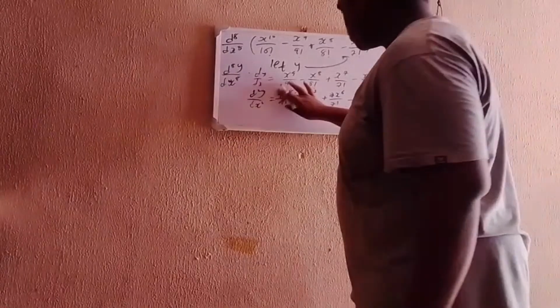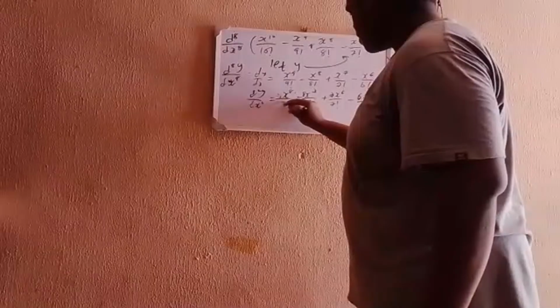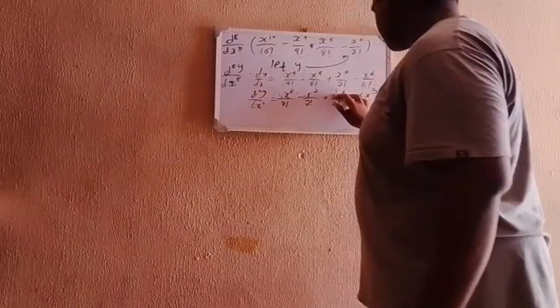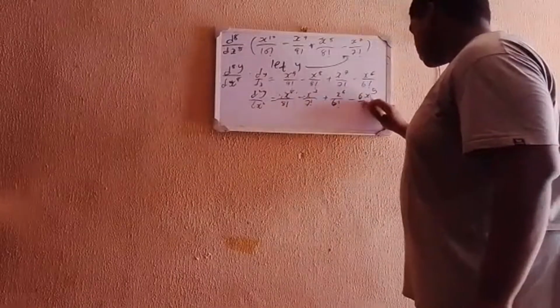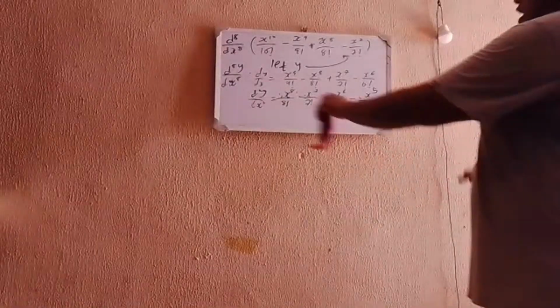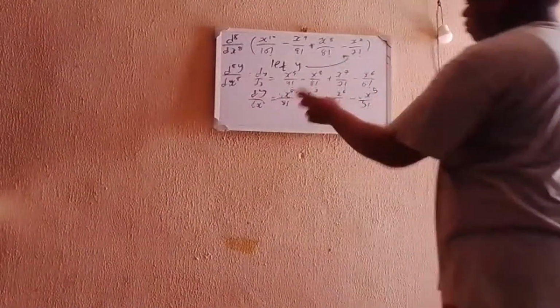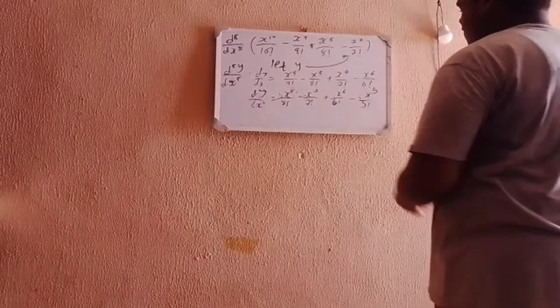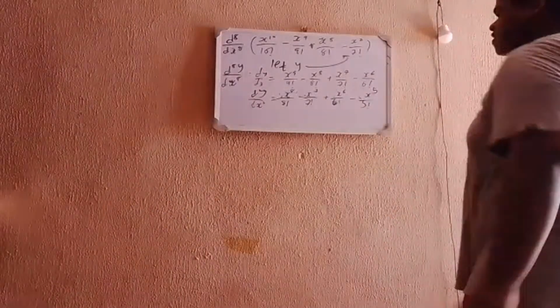9 divided by 9 factorial is going to be 1 divided by 8 factorial here. And this 8 factorial becomes 7 factorial. This 7 factorial becomes 6 factorial. And this 6 factorial becomes 5 factorial for the exact same reason. So now you have x power of 8 divided by 8 factorial minus x power of 7 divided by 7 factorial plus x power of 6 divided by 6 factorial minus x power of 5 divided by 5 factorial.